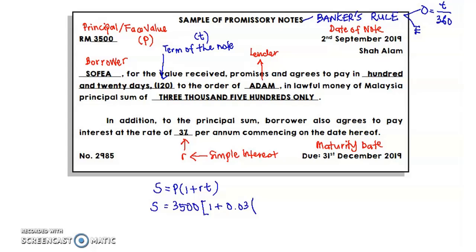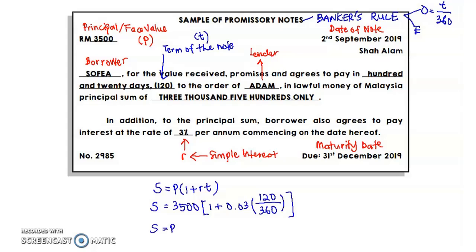So in this case, how much amount does Sophia need to pay to Adam? Value S. T here will be 120. Since this is under promissory note, apply banker's rule, so T is divided by 360.